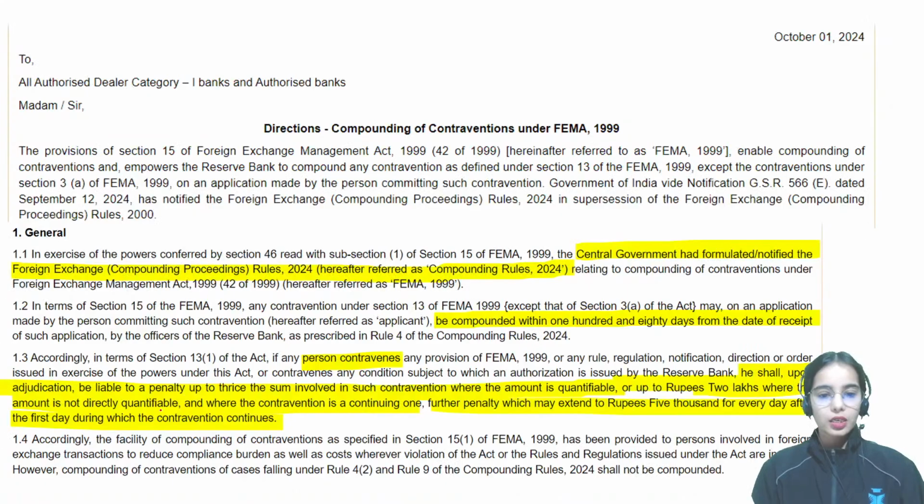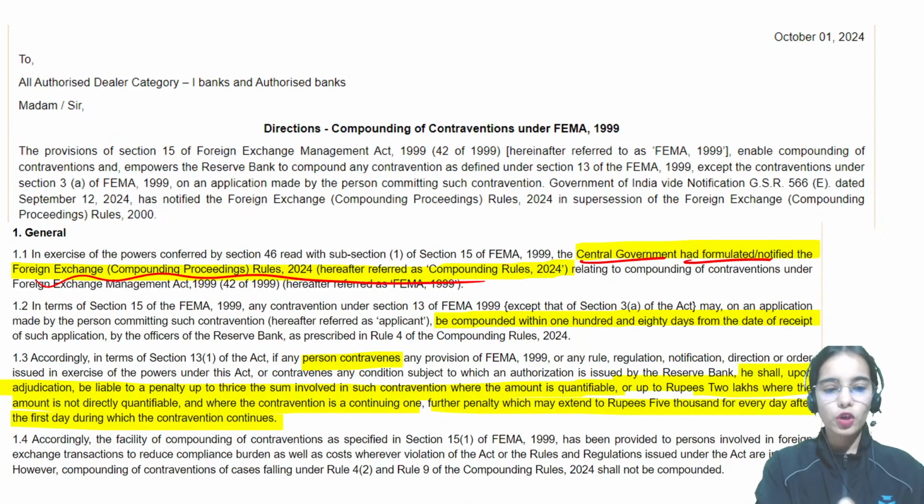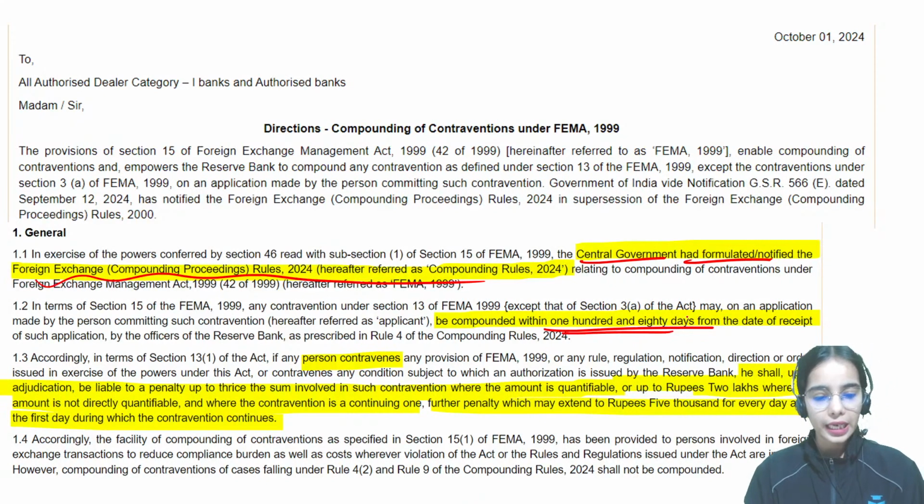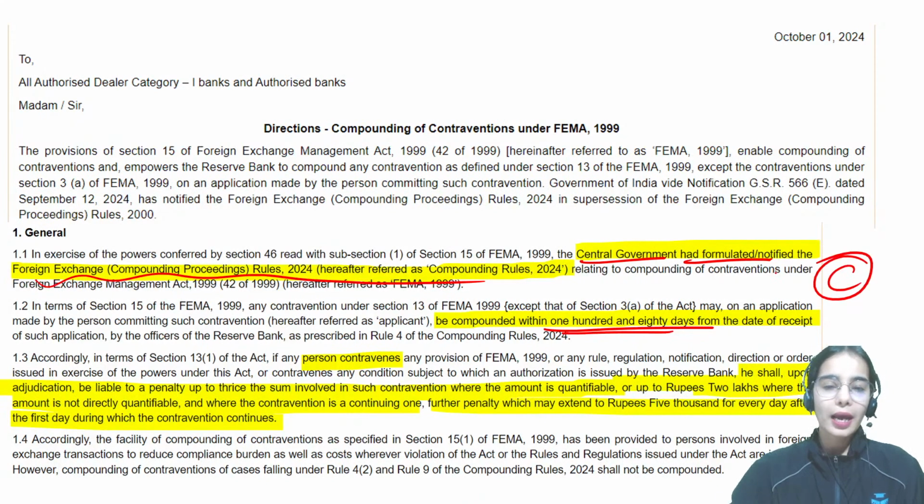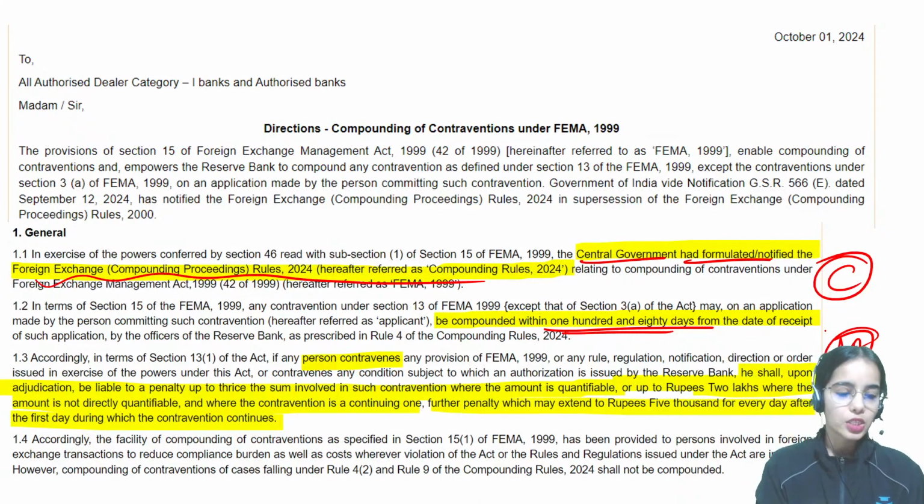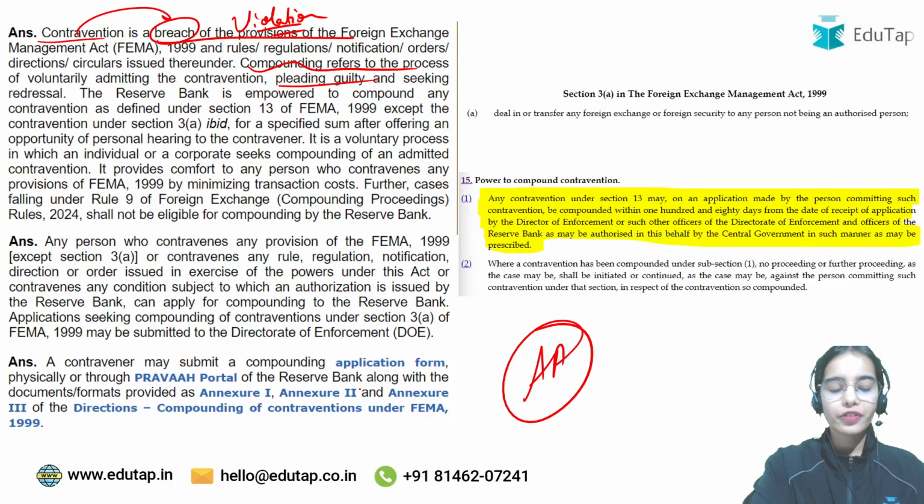So this is the idea, that the central government has formulated the new rules for the compounding proceedings that have superseded the earlier rules of 2000, and the compounding process has to finish within 180 days. If you do not apply for the compounding process, then the case will go in front of the adjudicating authority, and the adjudicating authority can impose very, very high penalties on you. That is what you can see here. So this is the contravention compounding.